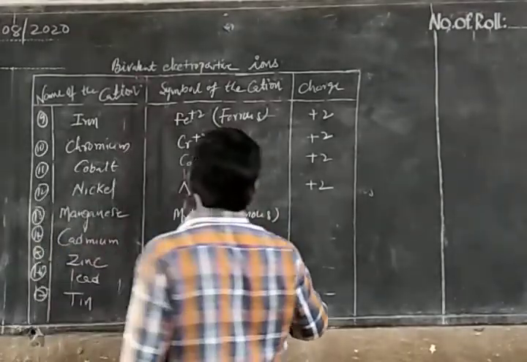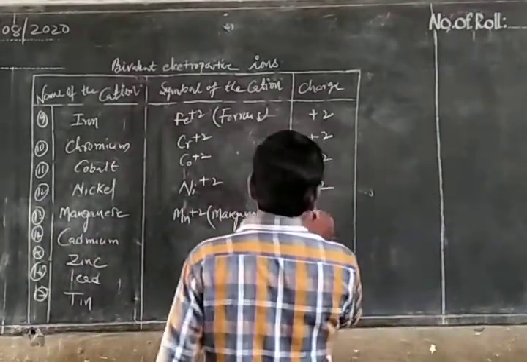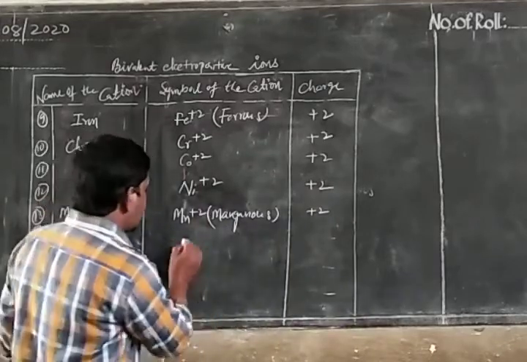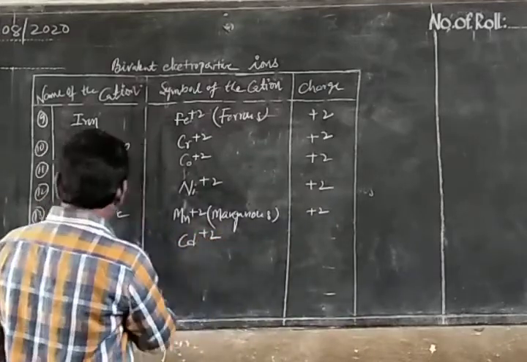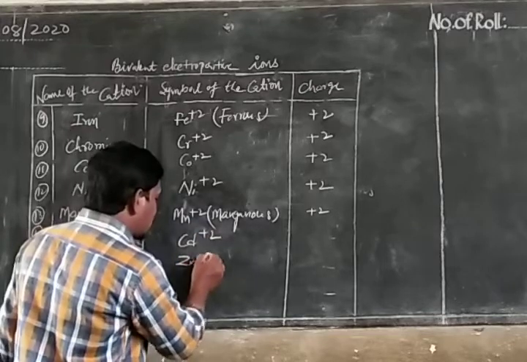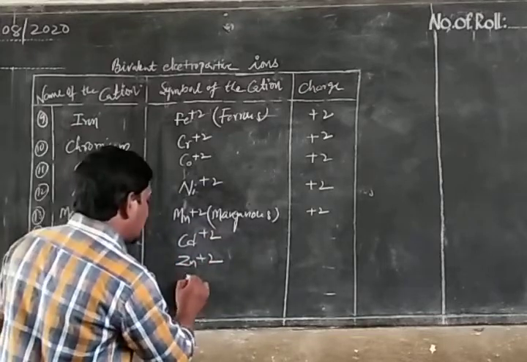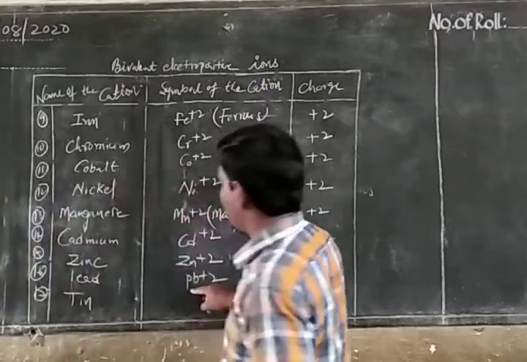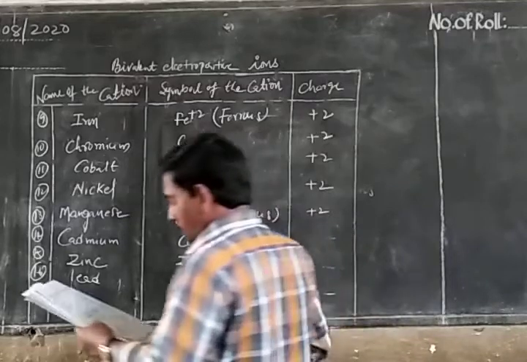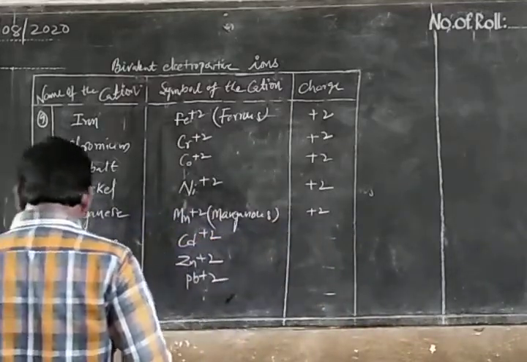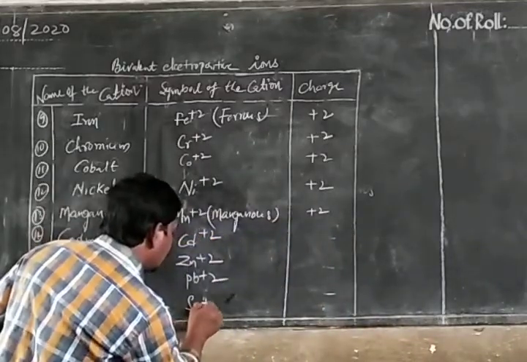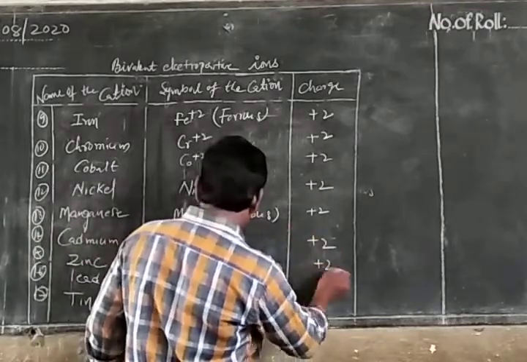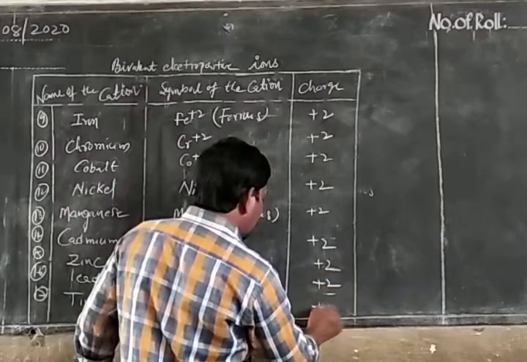Cadmium Cd plus 2, and zinc Zn plus 2, lead Pb plus 2. The Latin word for lead is plumbum. Tin, stannous, Sn plus 2. The charge is also plus 2.